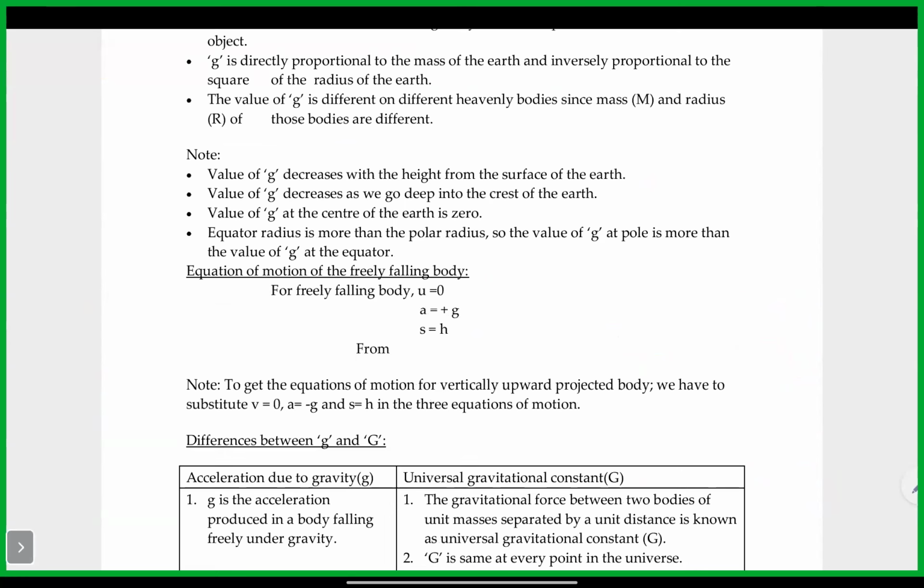So now here, these are the signs which we have to take. In the equation of motion of a freely falling body, u is equal to 0. We already know a is plus g because it's towards the earth, in the same direction as gravity. And s is whatever the distance traveled, which is nothing but the height from where it started falling to the ground.